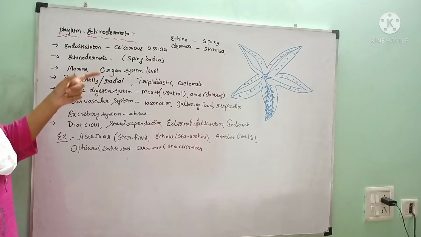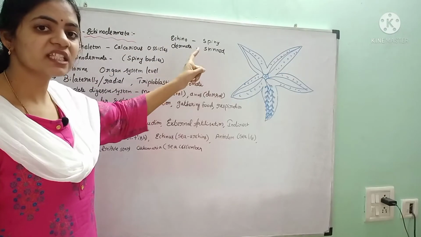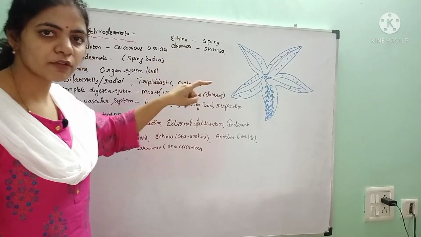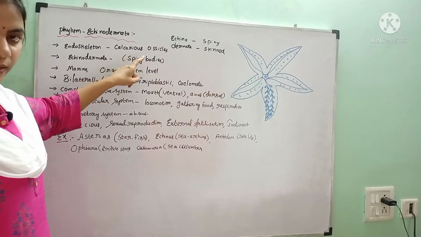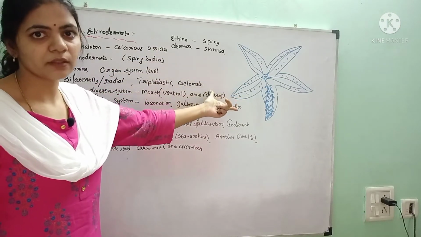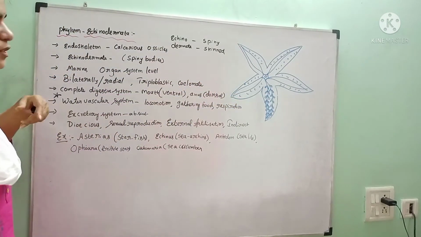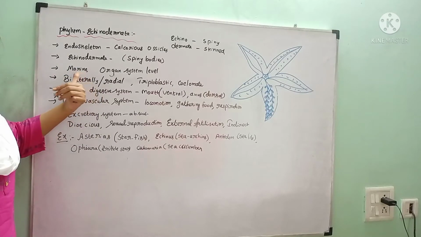So once again we'll repeat the points. Echinodermata means they consist of a spiny skinned body because of the presence of mesodermally derived calcareous ossicles that poke out from the body, hence that gives the spiny nature. And these are exclusively marine animals.